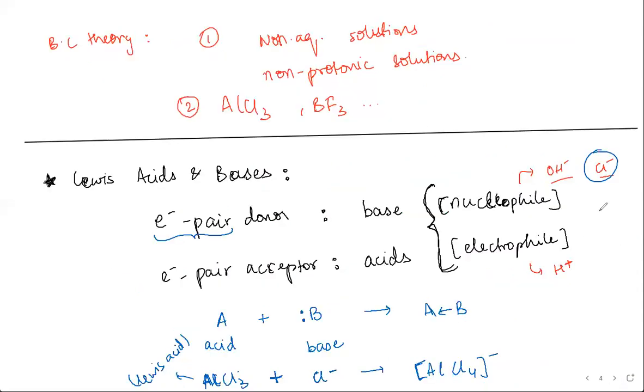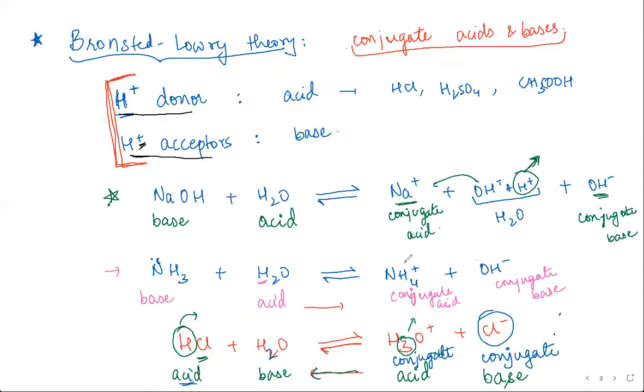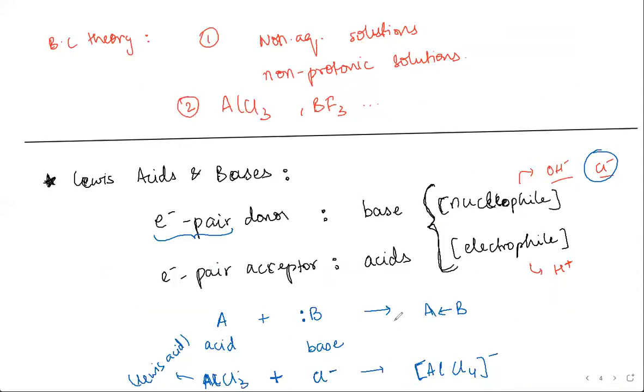So it's all fitting together. It can explain all the previous properties, and it can encompass something that was left out previously.